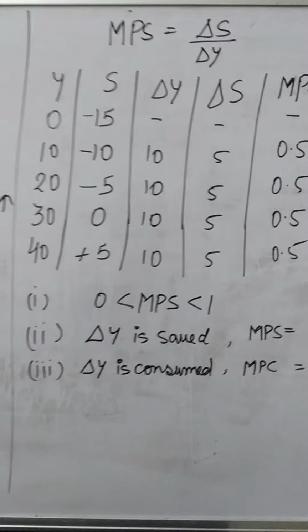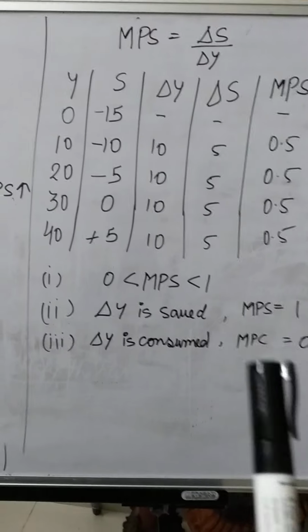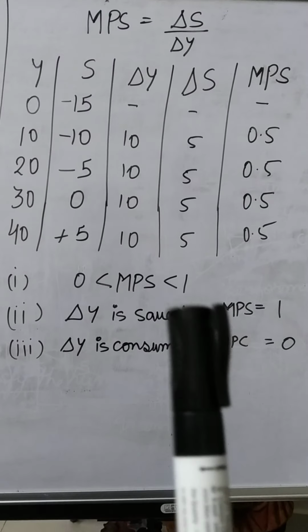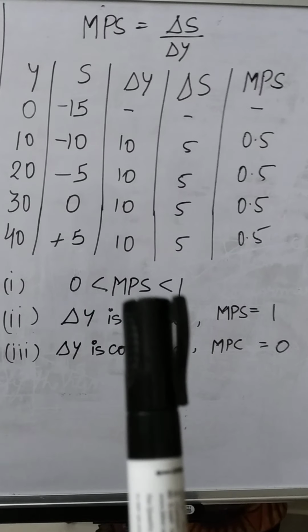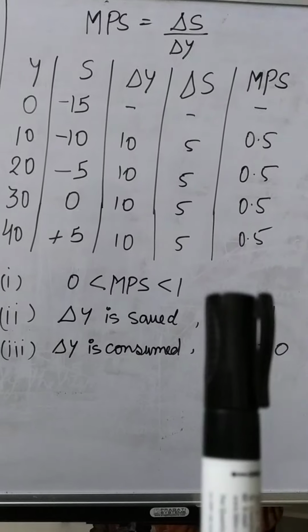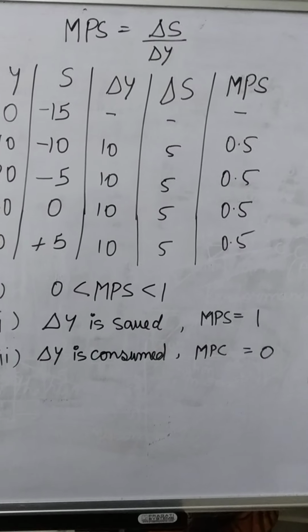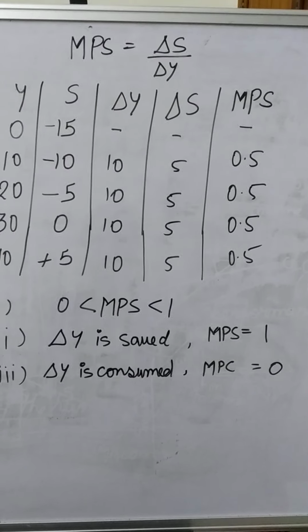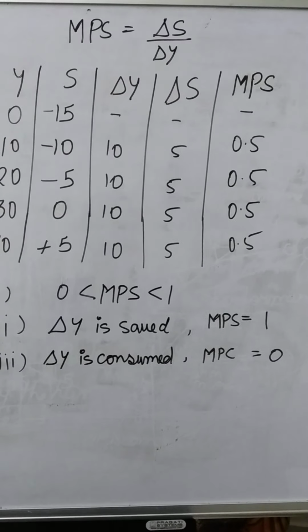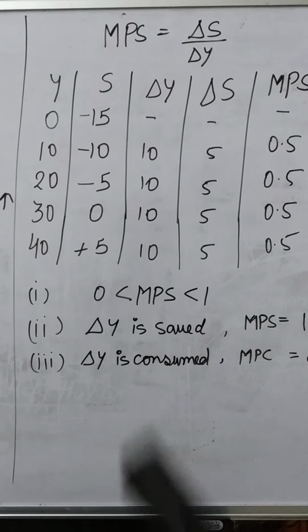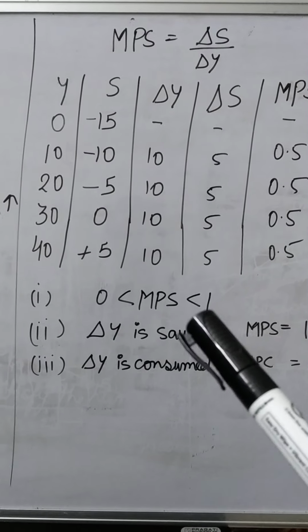Now let's read the features of your MPS. MPS value is always in between 0 and 1. It is always greater than 0 and always lesser than 1, because savings can never be greater than the income, and whenever the income is greater than the consumption, at that time your MPS will start.